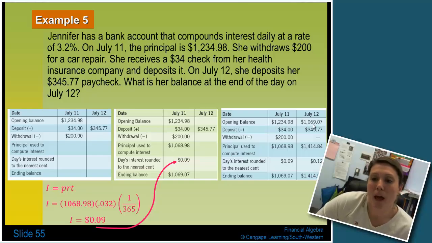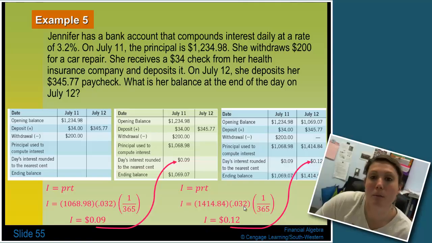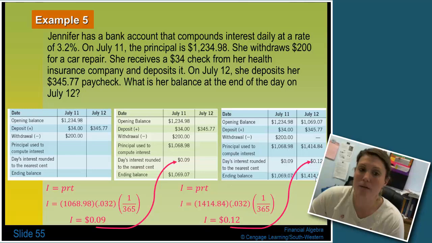So you'll see over here that $1,069.07 is in here. We have a deposit of $345.77, which means that my new principal is $1,414.84. How did I get the interest of 12 cents here? Again, use the same formula. So $1,414.84 times the 3.2%, which is 0.032. In the daily compounding, which is 1 out of 365, I end up with 12 cents for July 12th. I add the principal and the interest together, and her balance for the end of July 12th was $1,414.96.